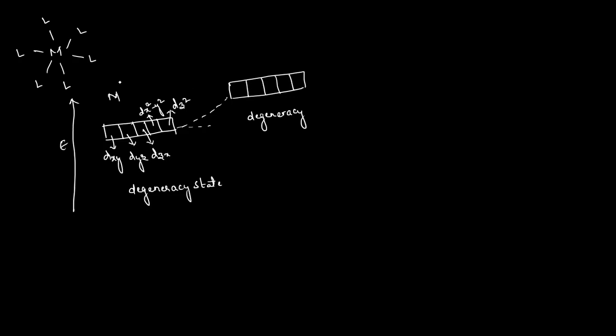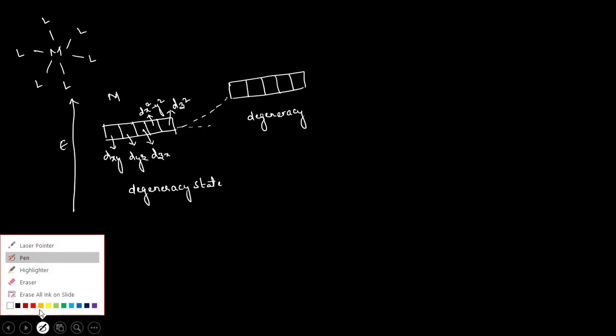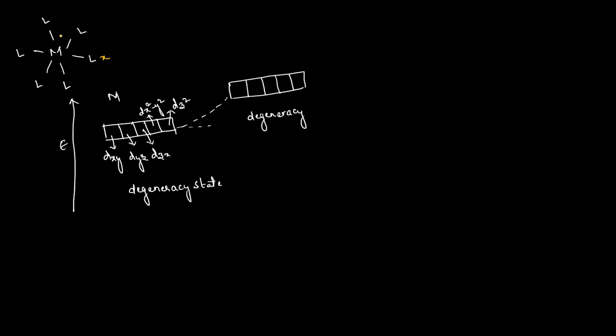But when the ligands approach the central metal cation and the ligand field effect takes place, there will be a repulsion. For example, consider this is the x-axis, this is the y-axis, and this is the z-axis. Which orbitals are present on the axis? The dx square y square orbital is present on the axis, and the dz square orbital is also present on the axis.